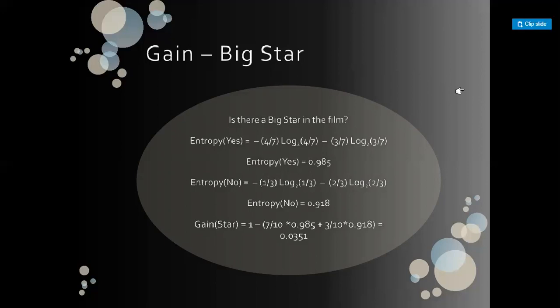So these are the two classes, and there are 7 instances when a big star is present. The corresponding probability is equal to 7 by 10, and when a big star is not present, there are 3 cases, so the probability is 3 by 10. So the average entropy of the children equals 7 by 10 into the entropy when a big star is present, that is 0.985, plus 3 by 10 into the entropy when a big star is not present, 0.918. Subtracting it from the parent entropy, we get the result as 0.0351.